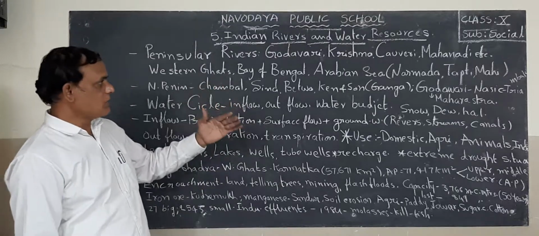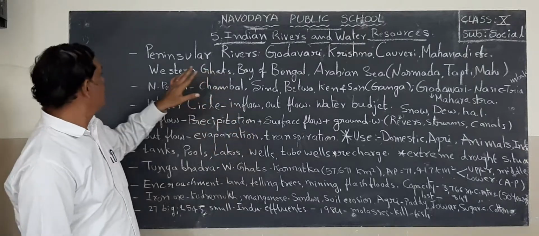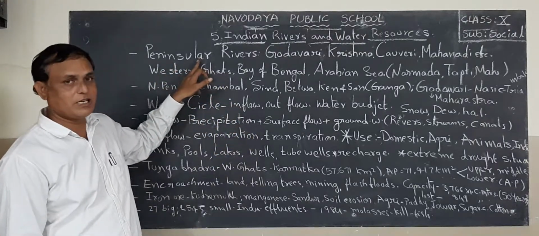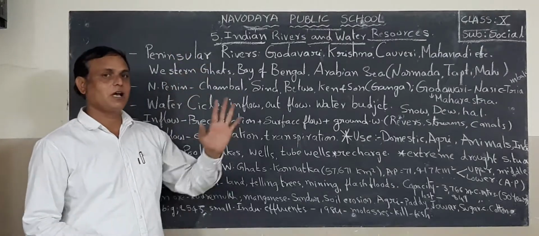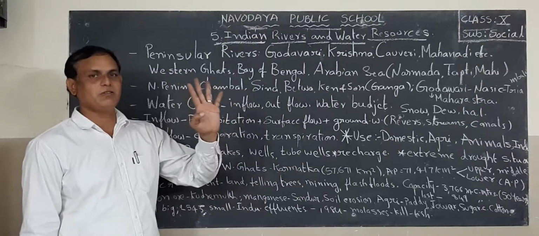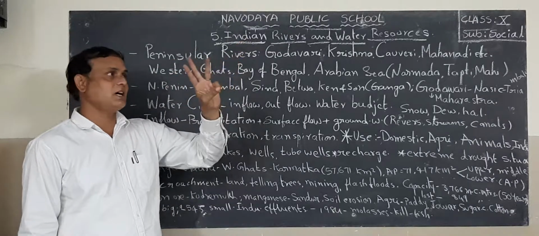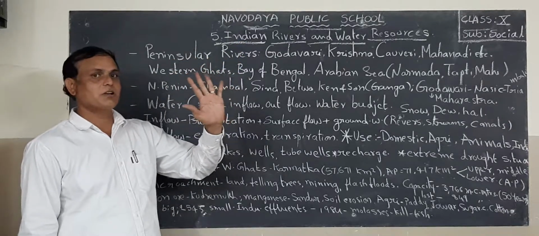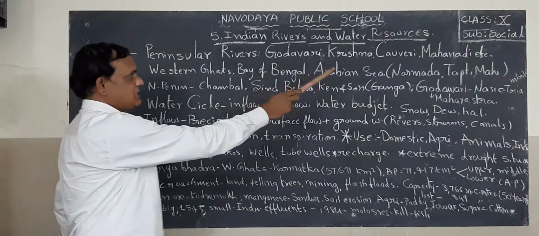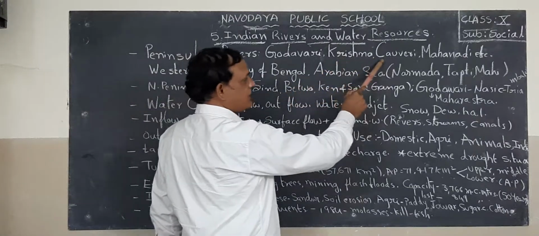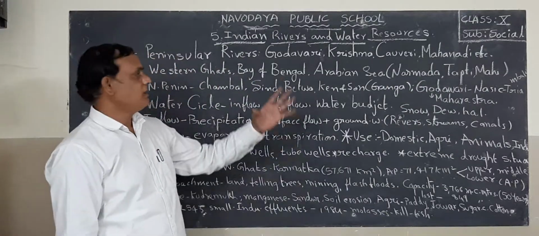Now we come to the second part, that is peninsular rivers. What are the peninsular rivers? Here also four or five important rivers are there. In Himalayan rivers, there are three. Next, here in peninsular rivers, five: Godavari river, look at Krishna river, Kaveri river, Mahanadi, Penna. So these are the peninsular rivers.